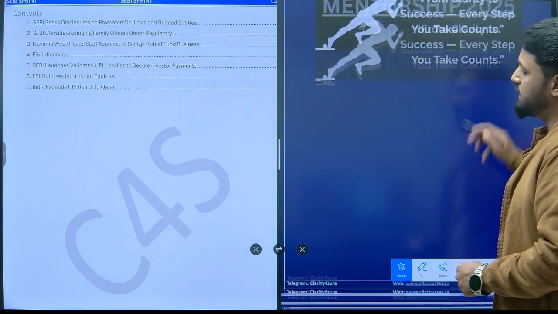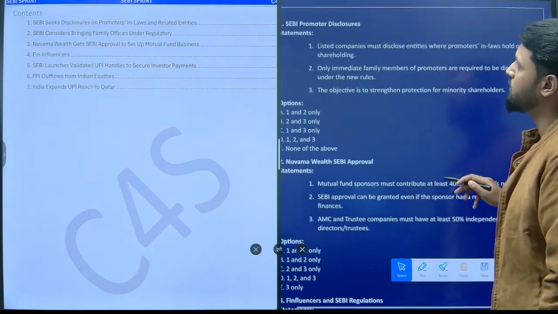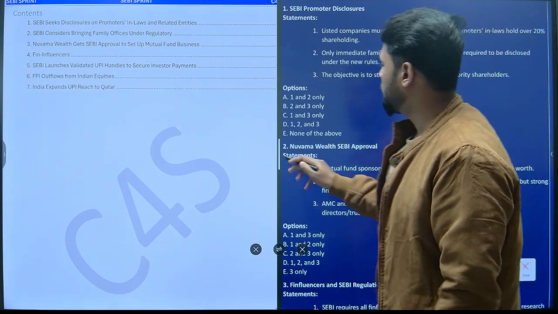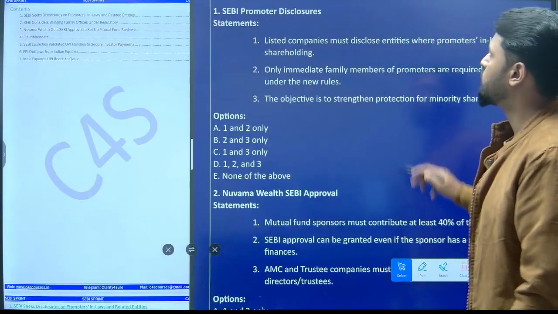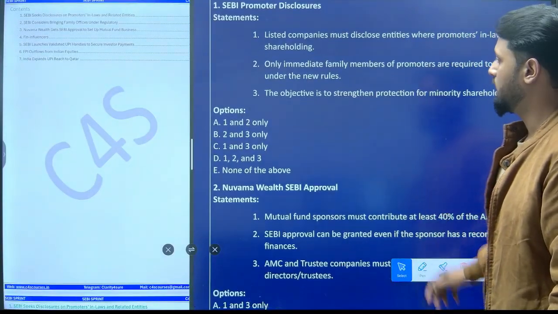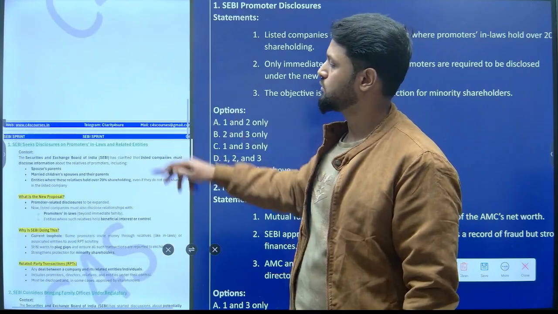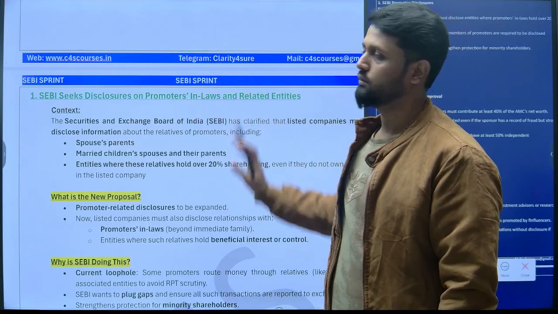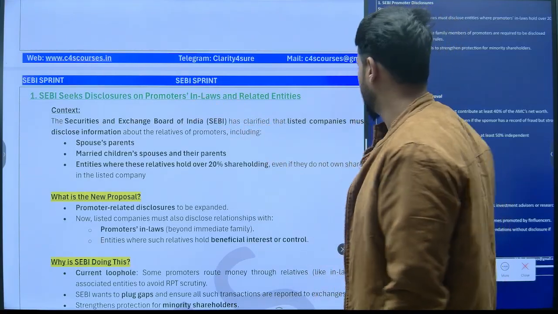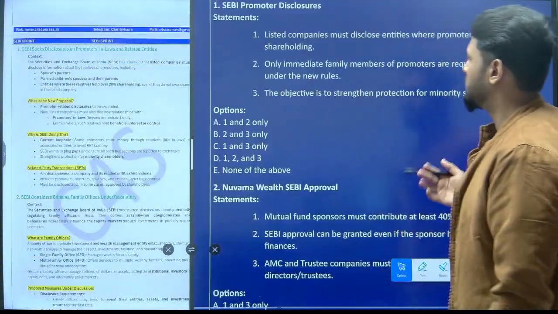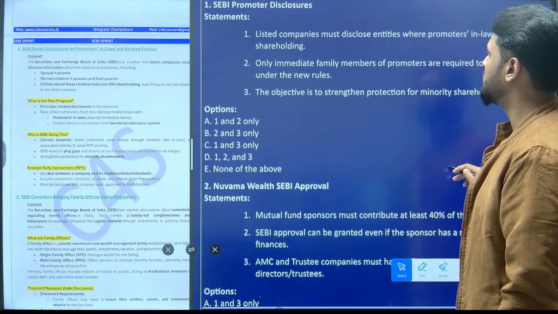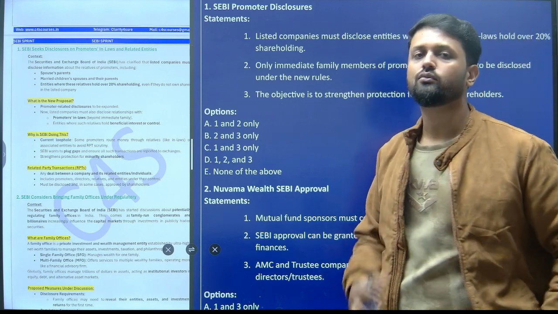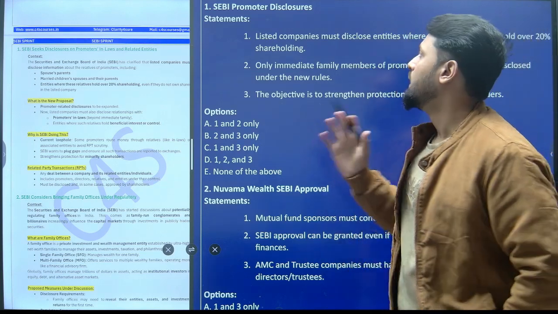So, let's start the session here, starting with our very first question of the day, which is related to SEBI promoter disclosures. Right, and let me show you from where this question has been taken. This question has been taken from this particular news. So let's see what the question is. Three statements are given over here and we have to find out the correct ones.